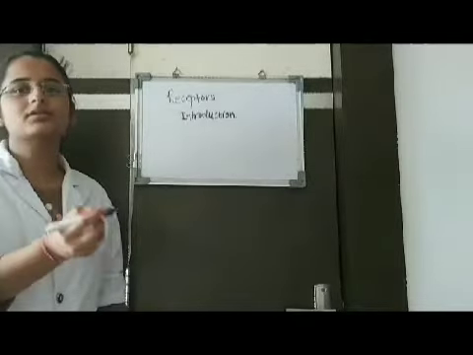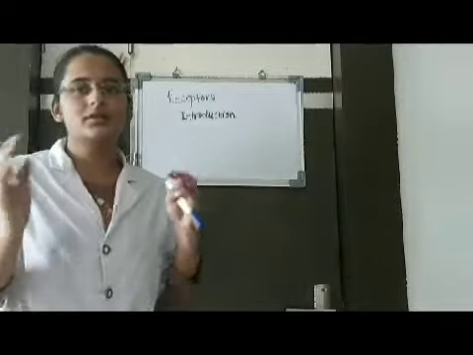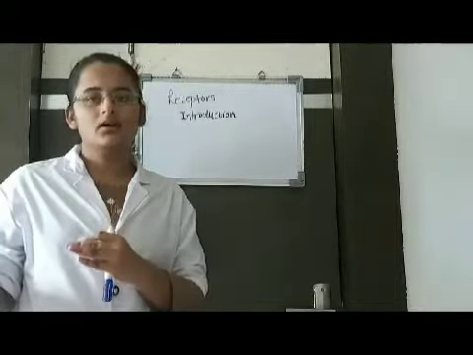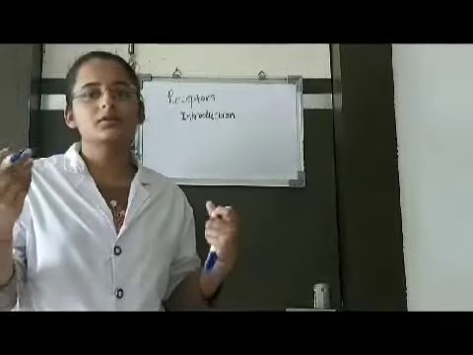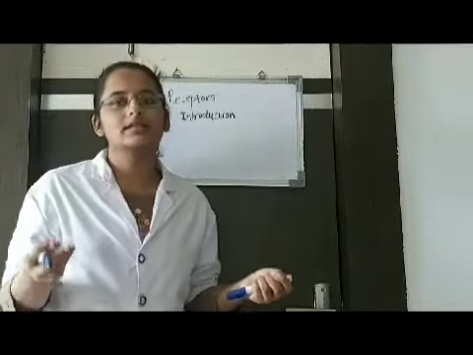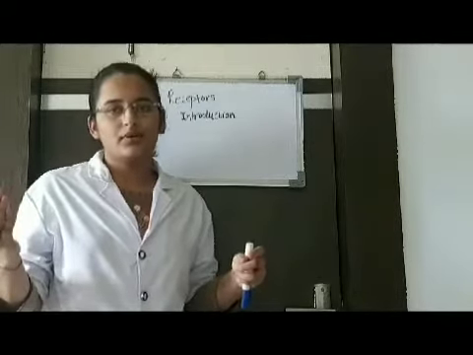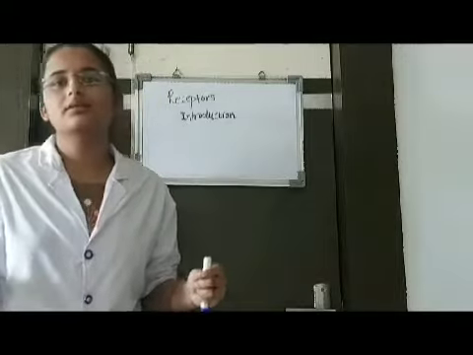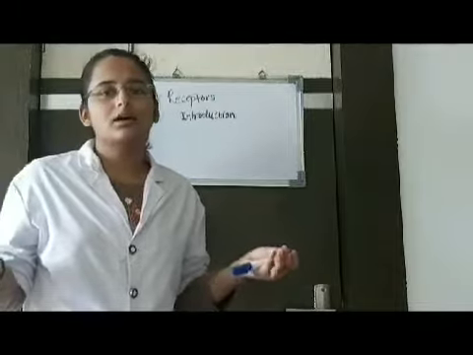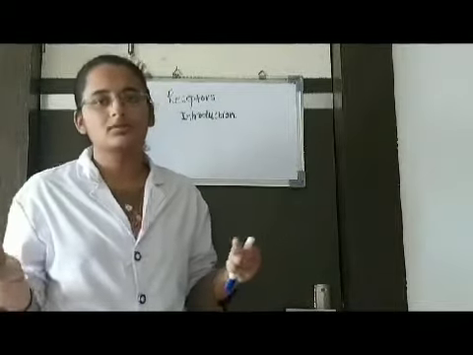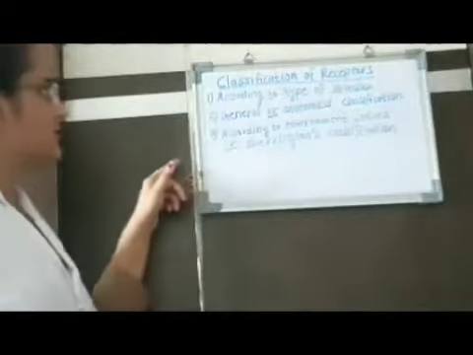Thus, the receptors act as transducer. Transducer means a device which converts different forms of energy into another form of energy. This receptor acts as a transducer which converts different forms of energy like light energy, sound energy, mechanical energy, means touch and pressure, to the electrical form of energy, that is electrical impulses, and delivers this information to the central nervous system. Thus receptors are of different types: mechanoreceptors, thermoreceptors. We will study them. Now the classification of receptors.